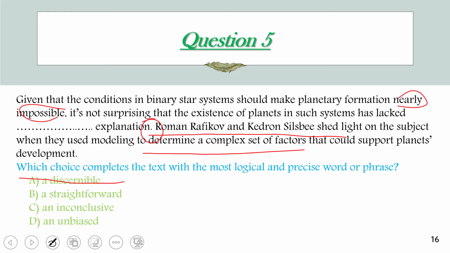Straightforward. Okay, straightforward means direct and easy to be understood. So here, since in this place it is impossible or nearly impossible for planets to exist, finding planets there lacks a straightforward explanation. It lacks a clear, logical, and explicit explanation for the existence of these planets in this place.